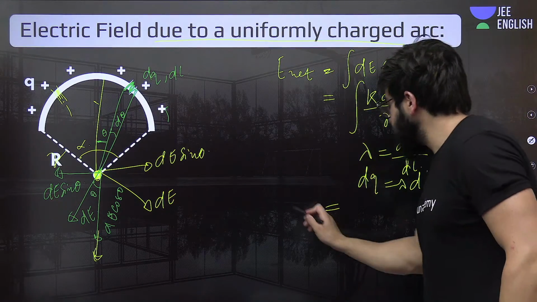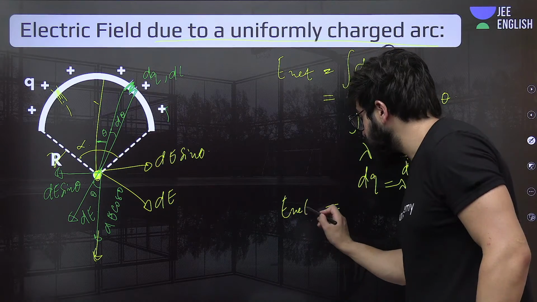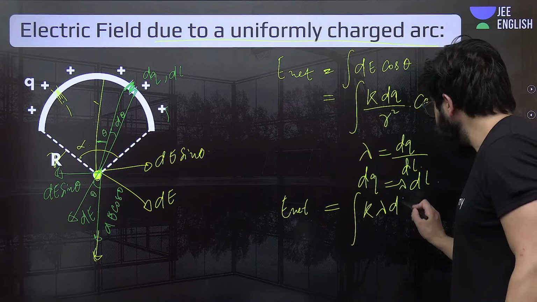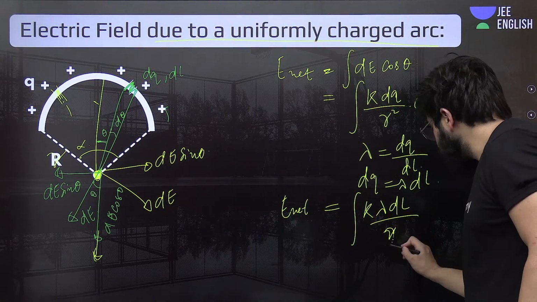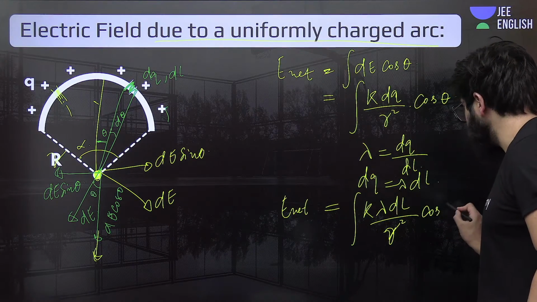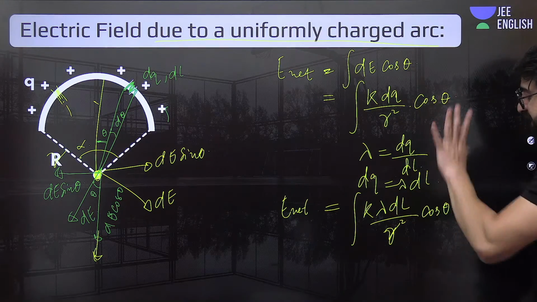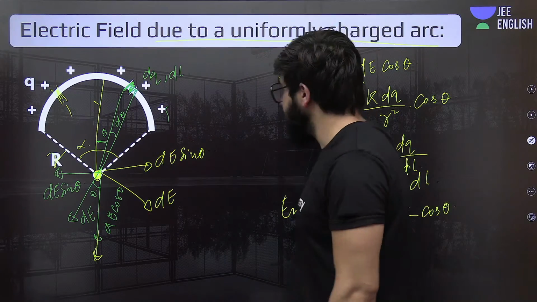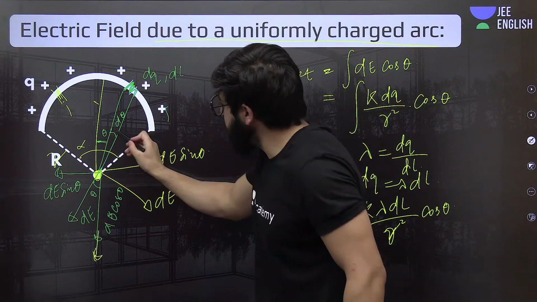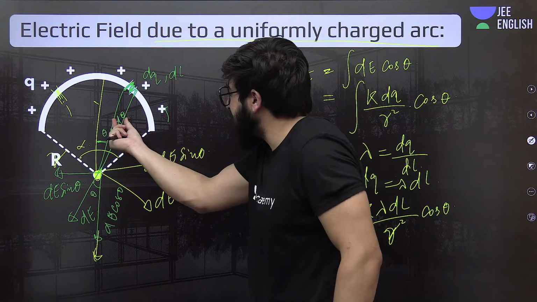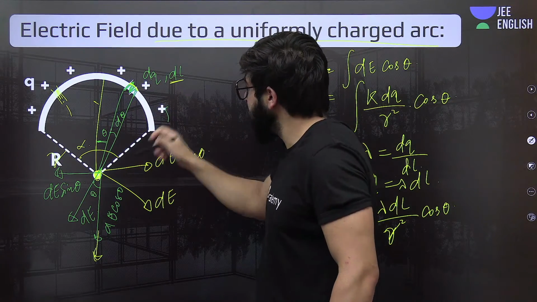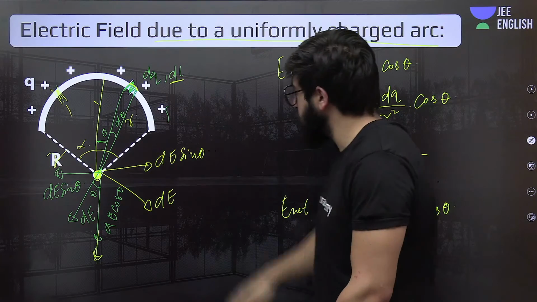So can we just write this? E net is nothing but integration of k lambda dl upon r square, and this will be cos of theta. Still we cannot integrate this one. We need to change this dl also. How do we exactly change this dl also? Now see, if we talk about this dE, d theta is this angle, and how much is this arc? That is dl. And how much is this radius? That is what we call r.